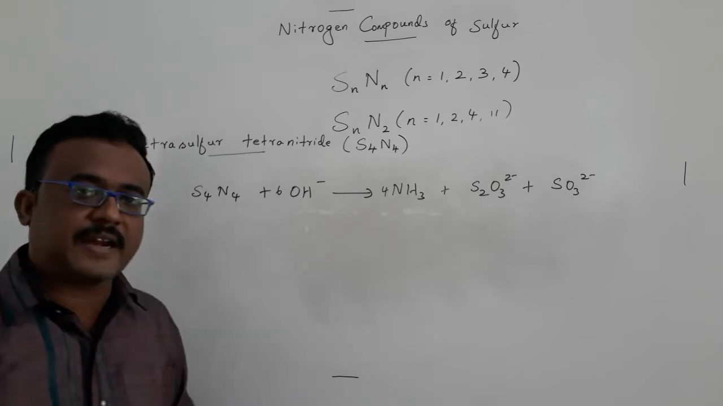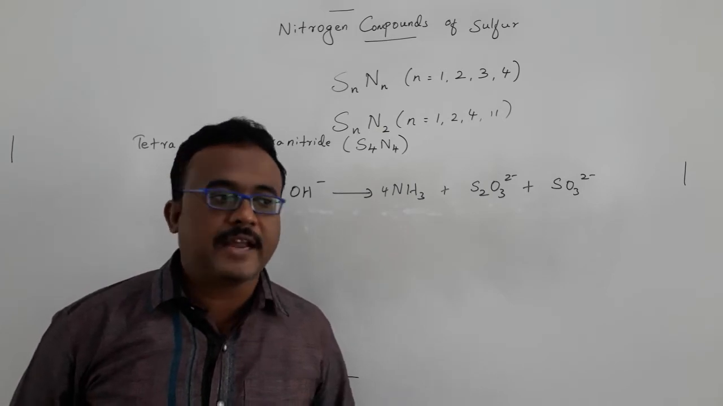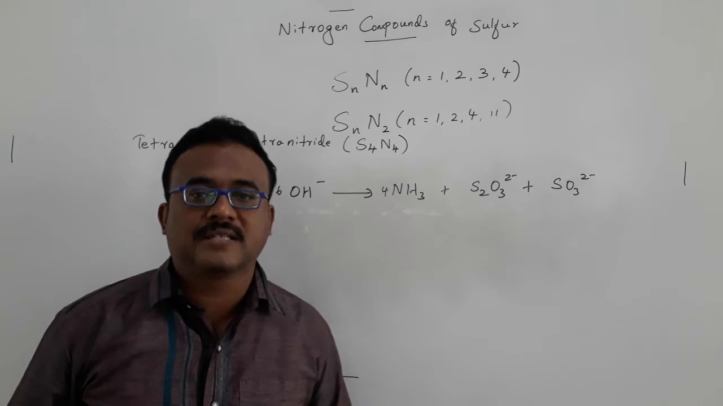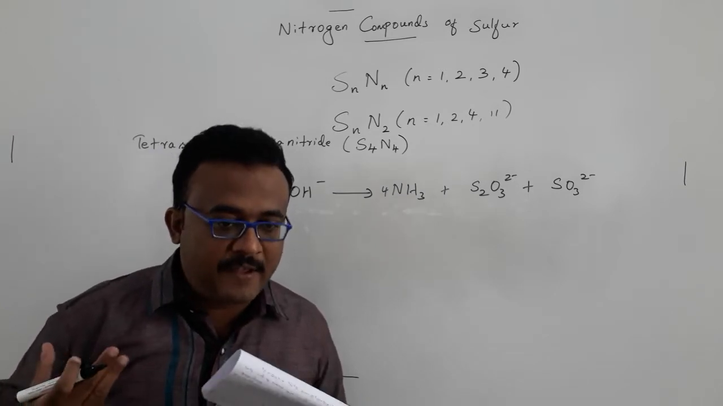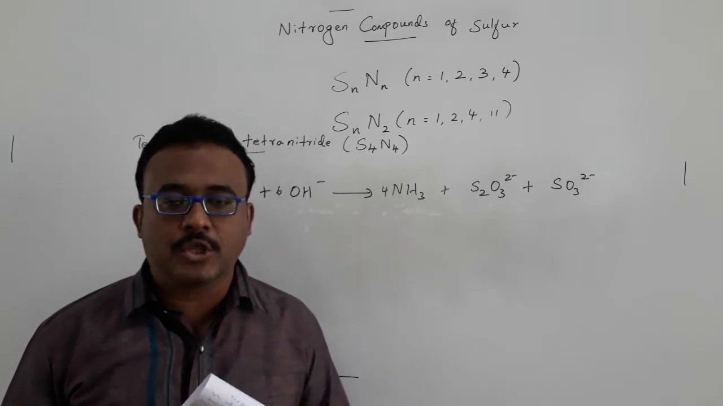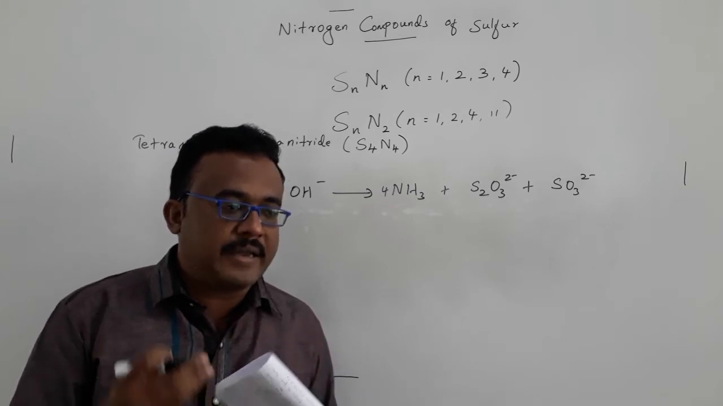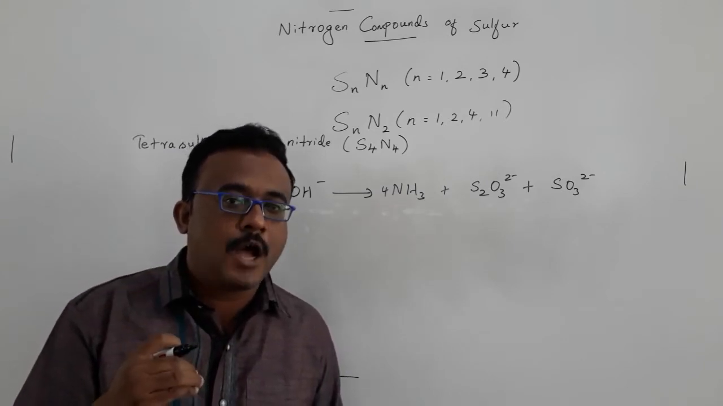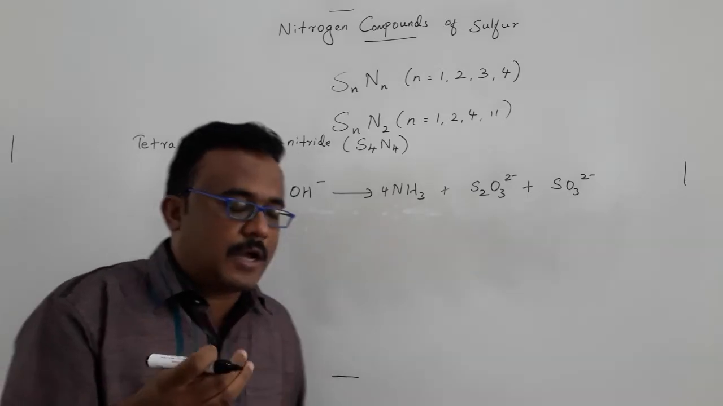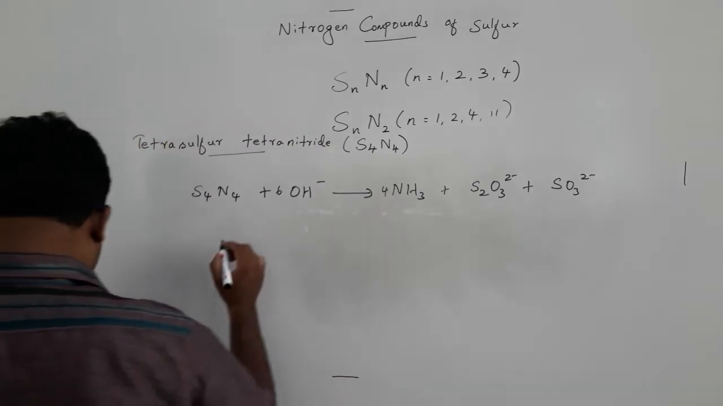Tetrasulfur tetranitride can react with various kinds of Lewis acid. It can react with boron trifluoride, aluminum trichloride and stannic chloride. It can form adducts of 1:1 ratio as well as 1:2 ratio. It can react with one equivalent of Lewis acid to form a 1:1 adduct with tetrasulfur tetranitride.